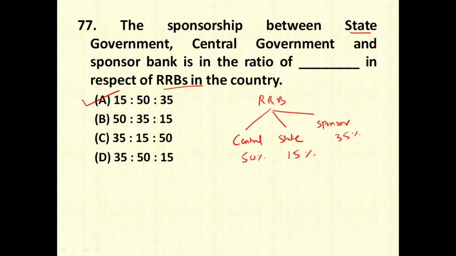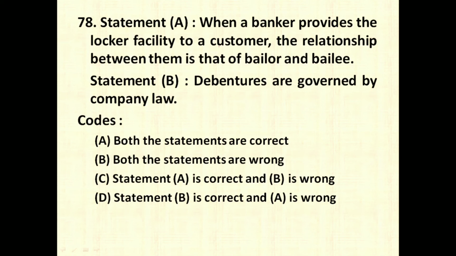When a banker provides the locker facility to a customer, the relationship between them is that of bailer and bailee. No, this is not correct. So whenever a bank is providing a locker facility, the relationship is of a lessee and a lessor, because here the banker is not going to be responsible for any loss, and in case the customer is not paying the rent for the locker, banker has a right to remove the items of the locker and sell them to collect his rent. Debentures are governed by company law. This is correct. So only statement 2 is correct and 1 is incorrect. Therefore option number D is the correct answer for this question.